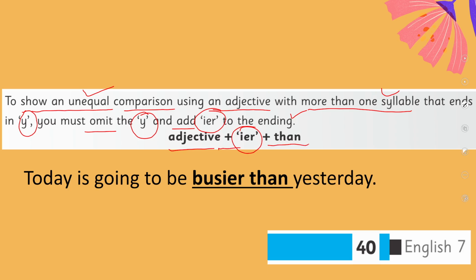For example, today is going to be busier than yesterday. Now you can see the spelling of busy is B-U-S-Y. We are omitting y and adding IER and then adding our word then. Now, this is also comparing today with yesterday. They are unequal.